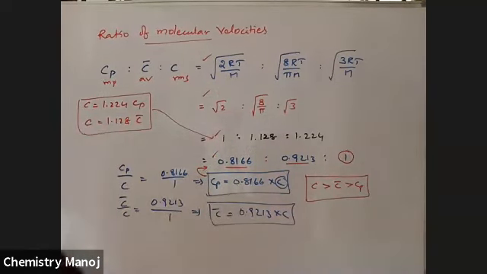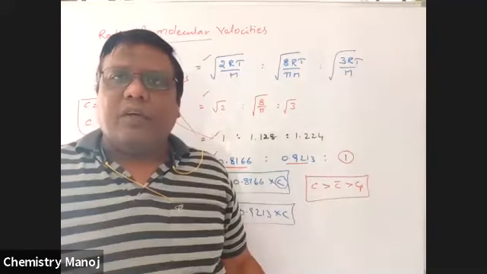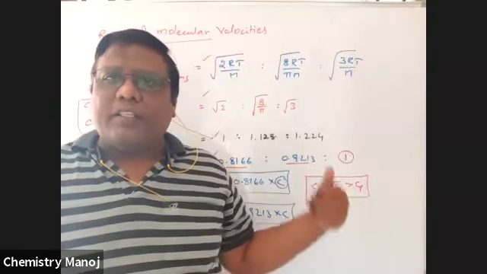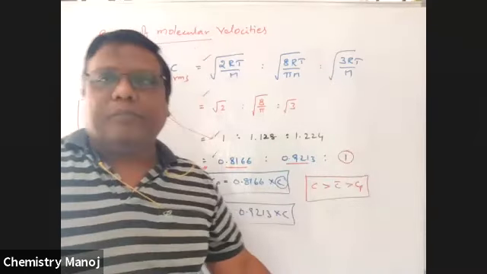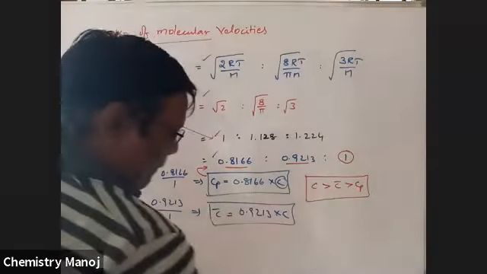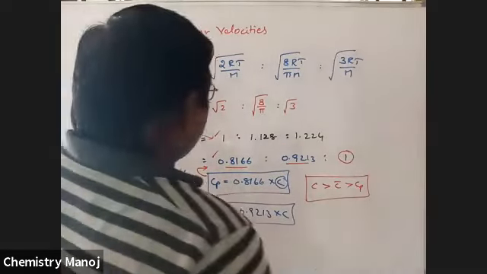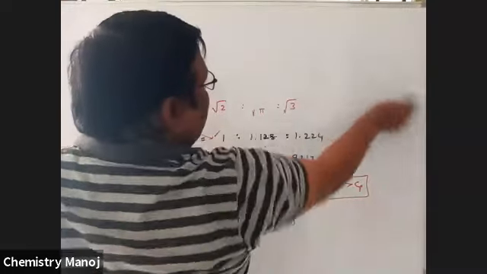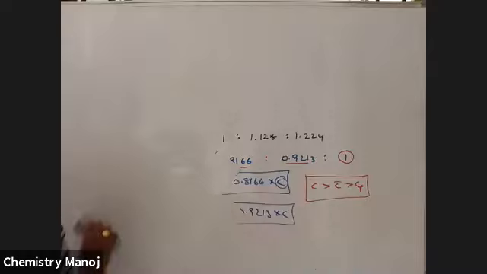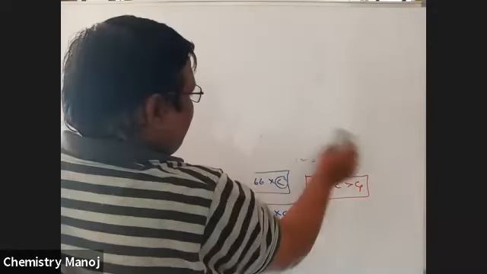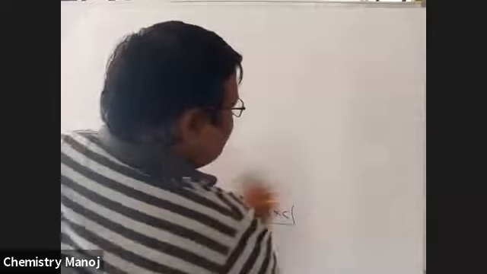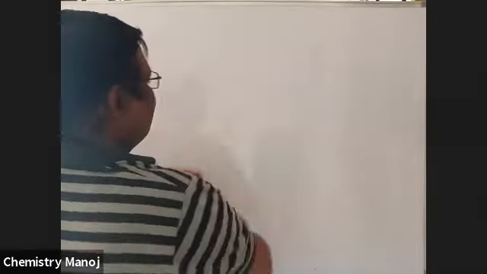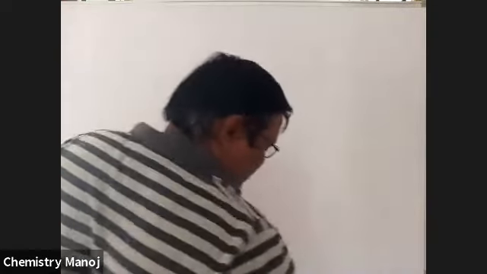So these are different molecular velocities. Now I'm going to calculate some problems based on these velocities. So note down the problems here. The ratio is 1 is to 1.128 is to 1.224, and 0.8166 is to 0.9213 is to 1. Please mind it.